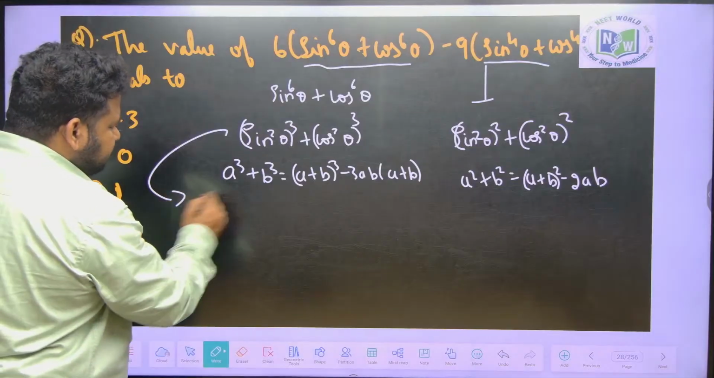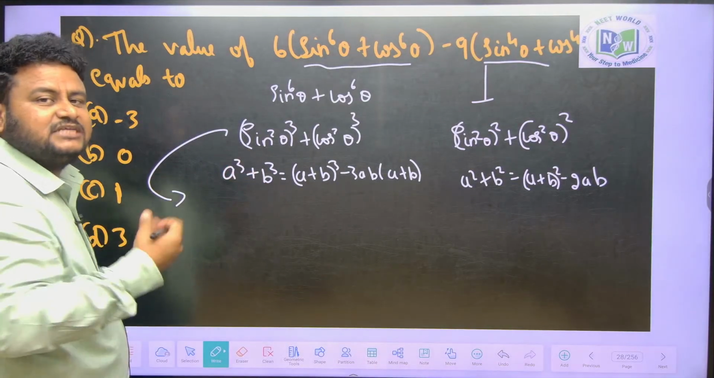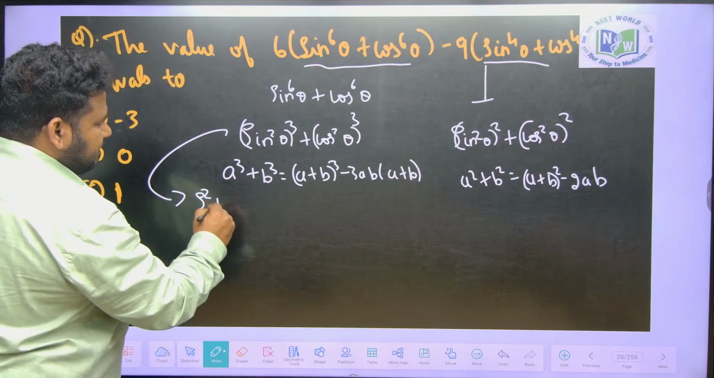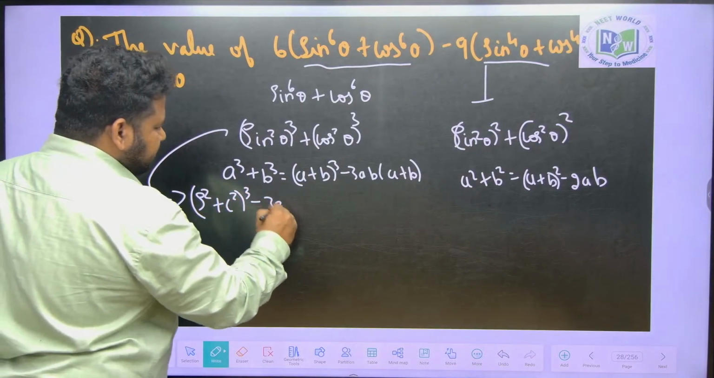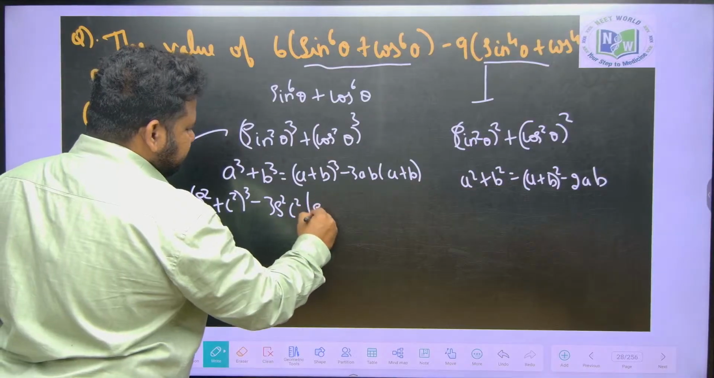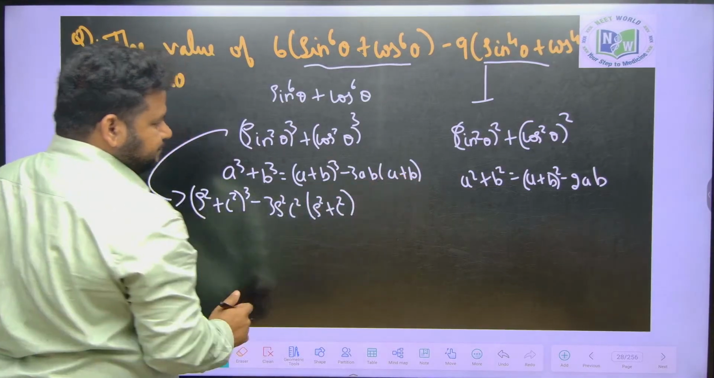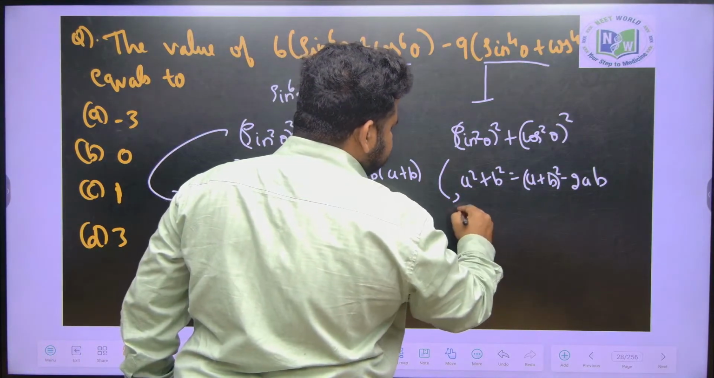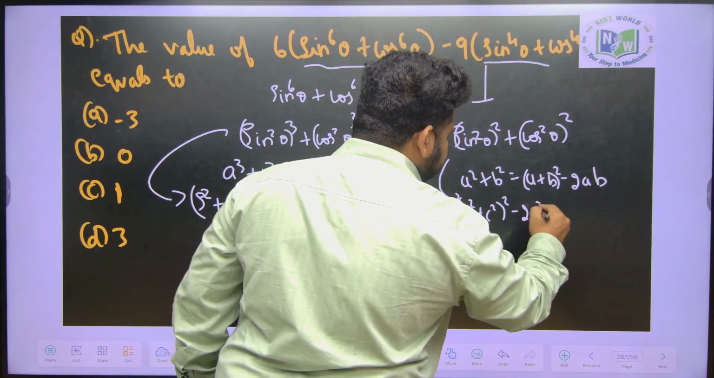Instead of writing sin square and cos square completely, I will just write s and c. So, this will become (s square plus c square) whole cube minus 3 into s square c square into (s square plus c square). Now, the other one I can write as (a plus b) whole square minus 2ab, that is (s square plus c square) whole square minus 2 into s square c square.